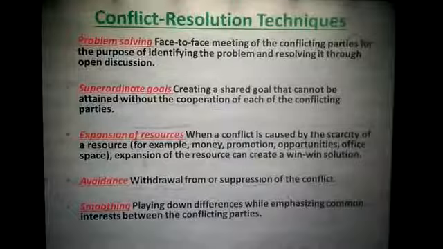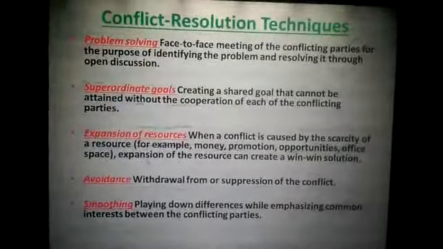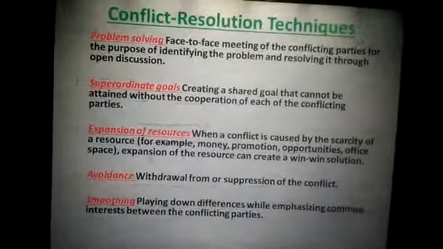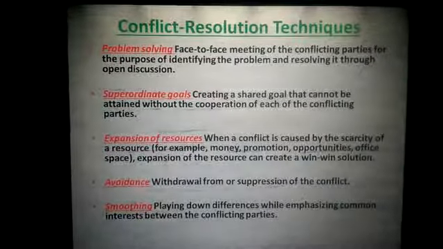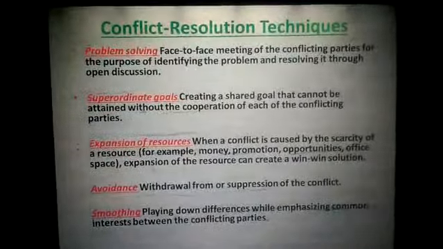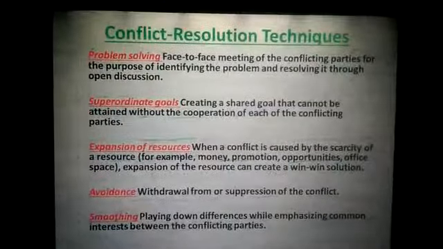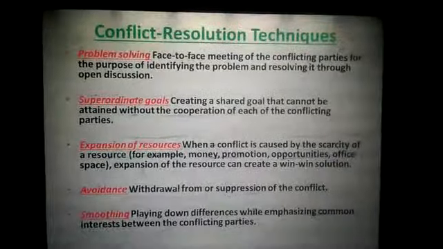Then you have avoidance. What is avoidance? Withdrawal from or suppression of the conflict. It's just a withdrawal or the suppression of the conflict. Smoothing. This is an important term of conflict resolution technique. What is smoothing? Playing down differences while emphasizing common interest between conflicting parties.